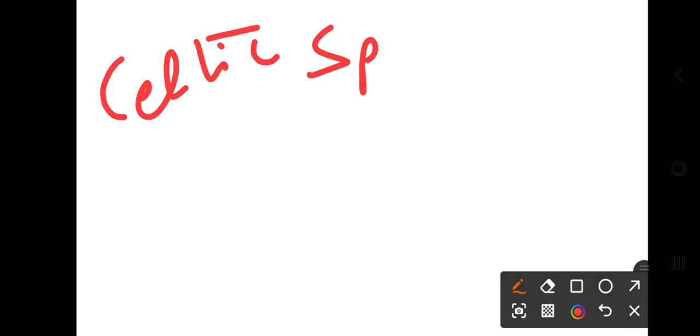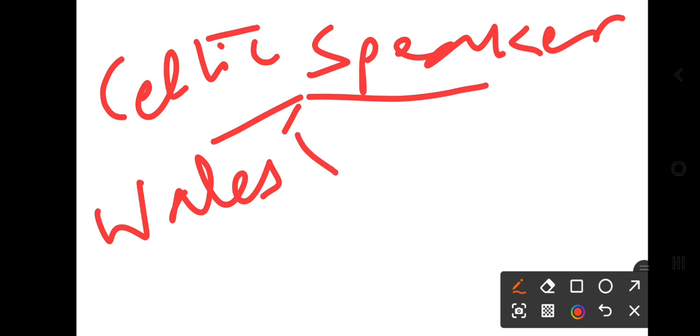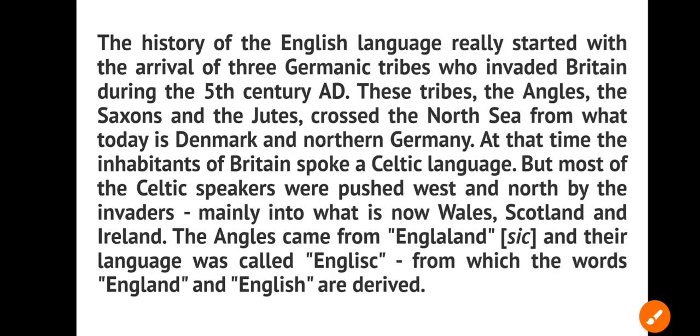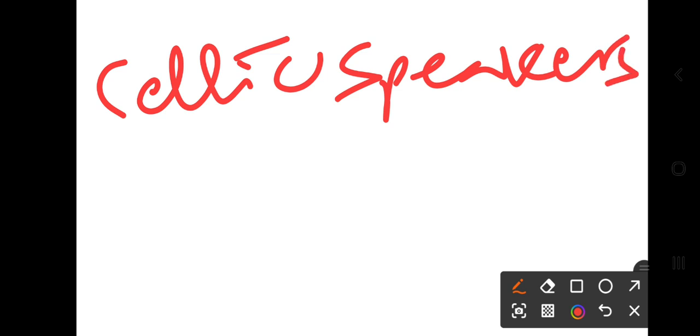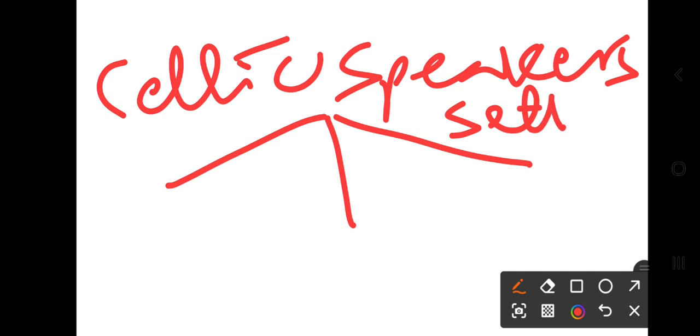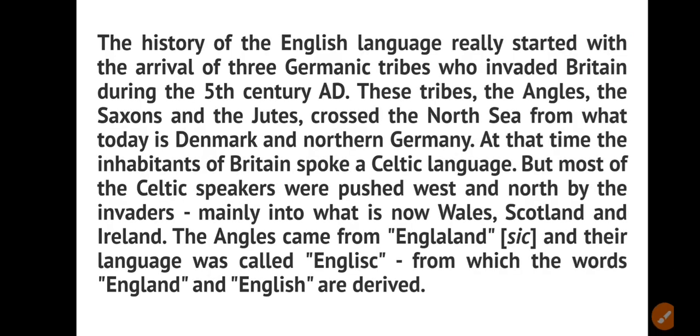So the Celtic speakers settled in Wales, Scotland, and one more place, that is Ireland.